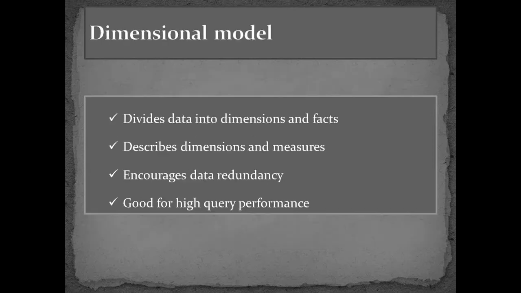We are not encouraging data redundancy in earlier models. In the ER model, if you remember, we make them maximum normalized. But in the dimensional model, we always encourage data redundancy. Why? Because with the help of data redundancy, we have high query performance. What do you mean by query performance?